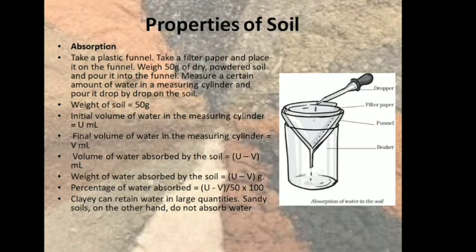Now the weight of the water absorbed by the soil will be U minus V gram, that is 20 gram. Then the percentage of water absorbed will be (U minus V) by 50 into 100, that is 20 by 50 into 100, and you will get the percentage of water absorbed. So like this you can find out how much water is absorbed by the soil. Here also you will find that clay soil absorbs the most water, and sandy soil, on the other hand, absorbs the least amount of water.